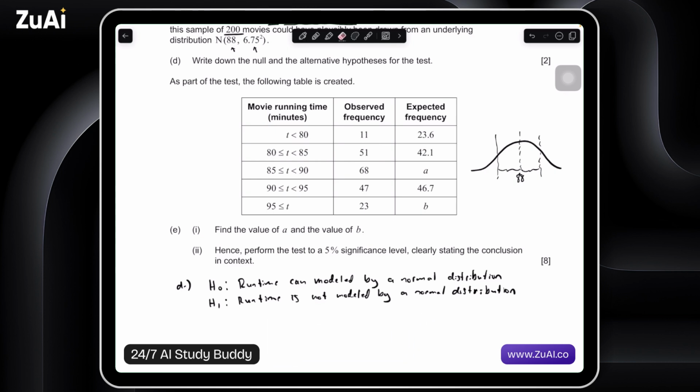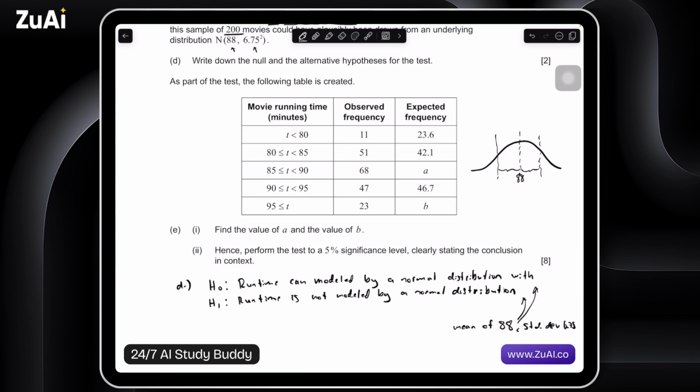Potentially they might ask, and I think they actually do in this mark scheme, for a normal distribution with a mean of 88 and standard deviation of 6.75. In this case, potentially more detail, just putting that at the end.